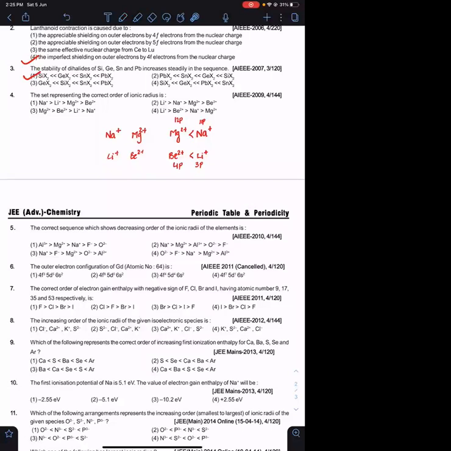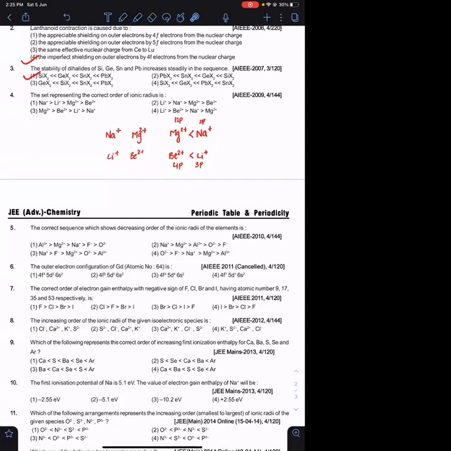Karthik, please be on mute, there is some disturbance. This particular point that I wrote here, is this clear? Any doubt in this? These are isoelectronic. Mg2 positive and Na positive are isoelectronic. Be2 positive and Li positive are isoelectronic. Here you have 10 electrons, here also 10 electrons. But in magnesium you have 12 protons, hence the size will be smaller. In Be2 positive and Li positive you have 2 electrons. Here there are 4 protons, so the size will be smaller. Agreed?